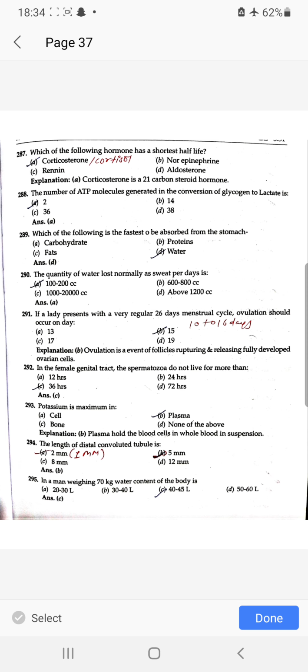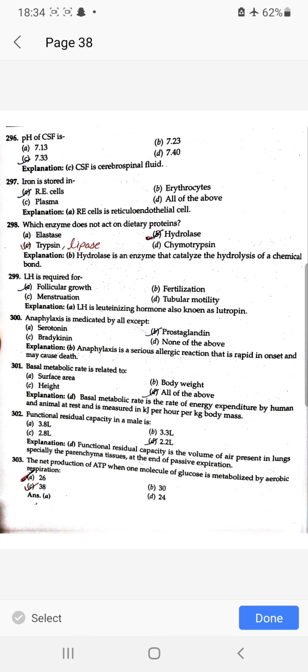In a man weighing 70 kg, water contained in the body is 40 से 45 लीटर. pH of CSF is 7.33. सेरेब्रोस्पाइनल फ्लूइड का pH होता है 7.33. आयरन इज स्टोर्ड इन रेटिकुलोएंडोथेलियल सेल्स. Which enzyme does not act on dietary protein is trypsin or lipase.